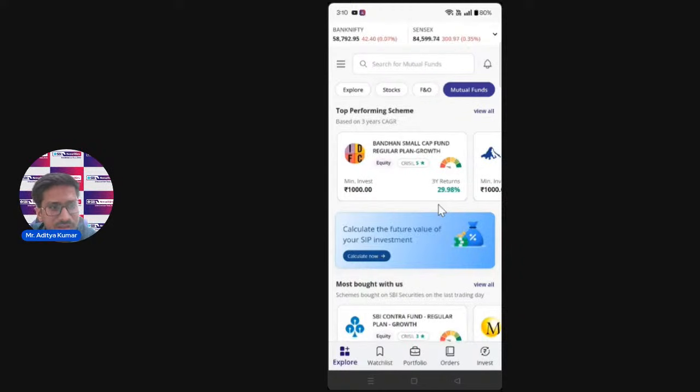Then this is the goals of them. So then you can just invest through that. The second point can be your risk level, because as you know, there are two to three types of funds: equity funds, debt funds, and hybrid funds.